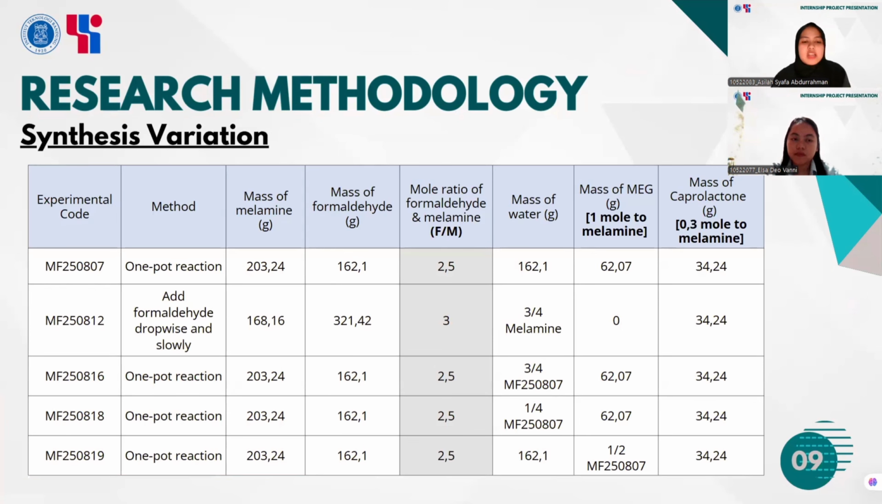So next, the experiment differed in the formaldehyde to melamine ratio, amount of additive, and the reaction method. Either one spot or slow addition of formaldehyde, as shown on the slide. By comparing this variation, we could analyze how each factor affects the resin properties. After synthesis, we proceed with characterization and application testing to the cotton fiber.